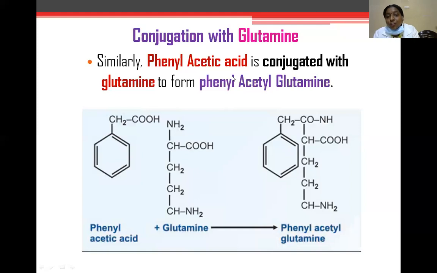And next, conjugation with glutamine. Similarly, here, phenylacetic acid is conjugated with glutamine, forming phenylacetyl glutamine.